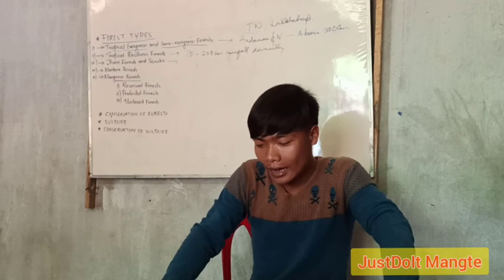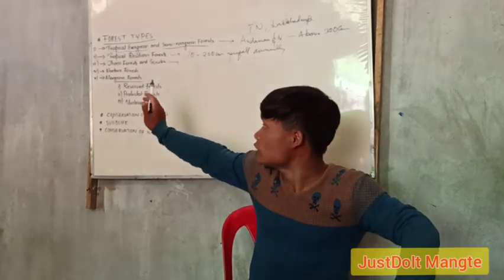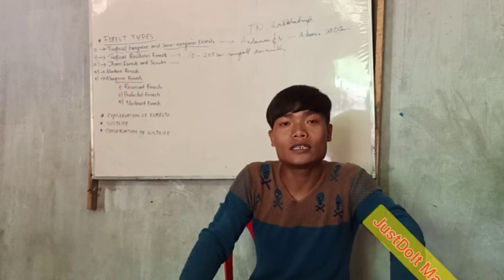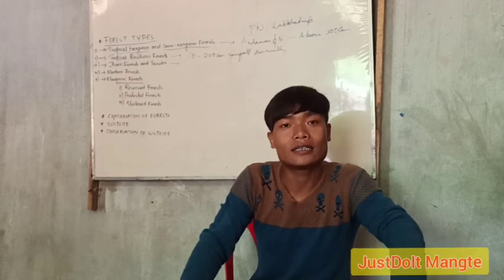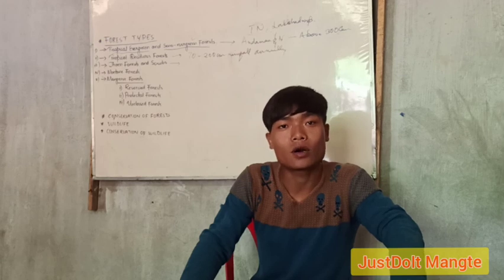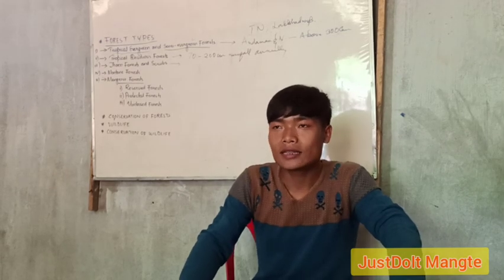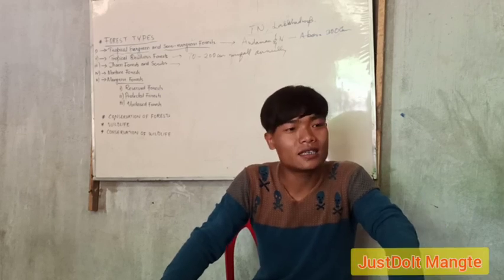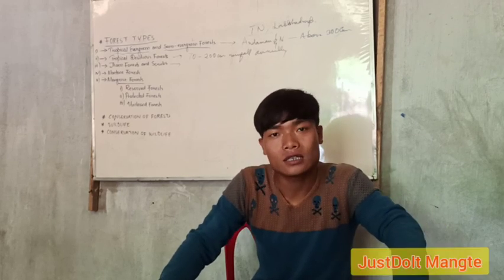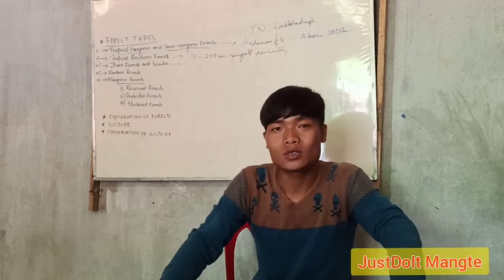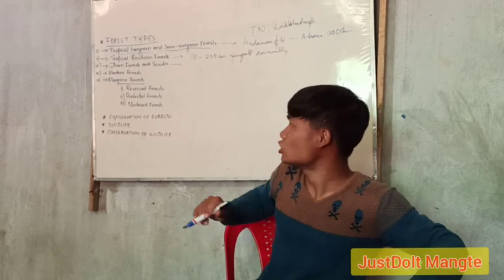Okay, and now let's move to mountain forests. These are found in the Himalayas region and in some of the high hills of the southern part of the country. We cannot simply say that these types of tree species are found in this forest type, because they differ with altitude.